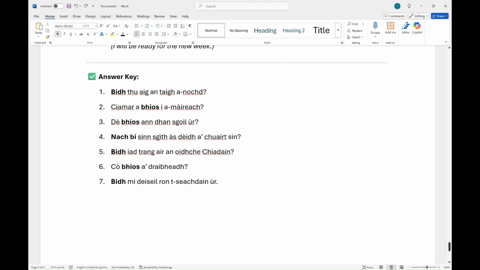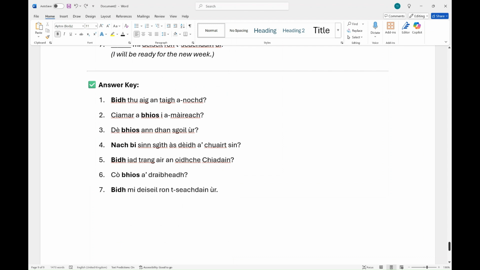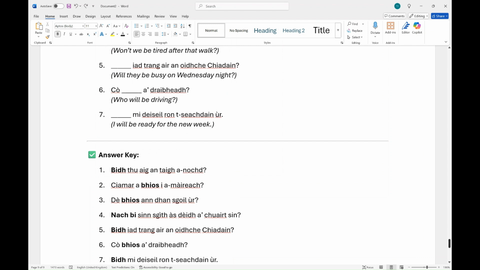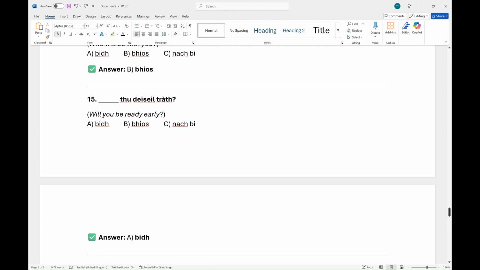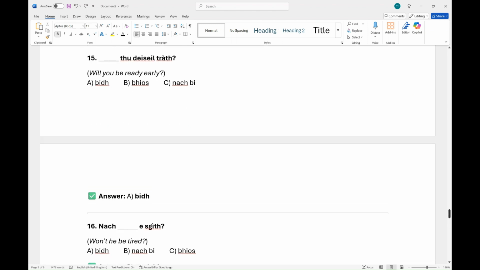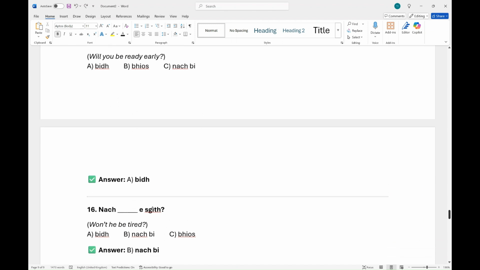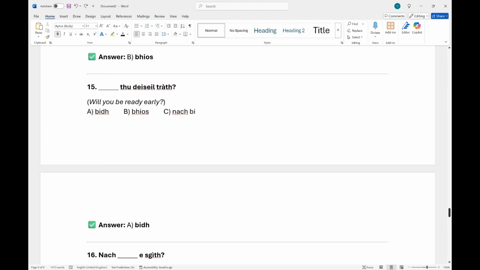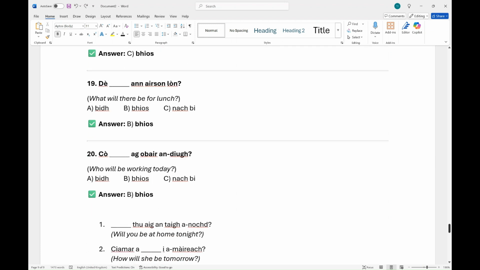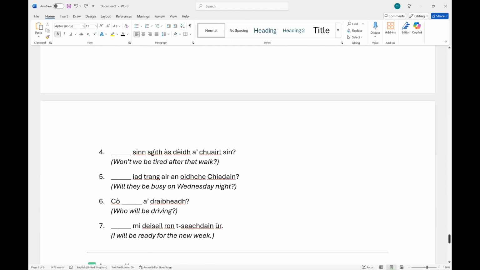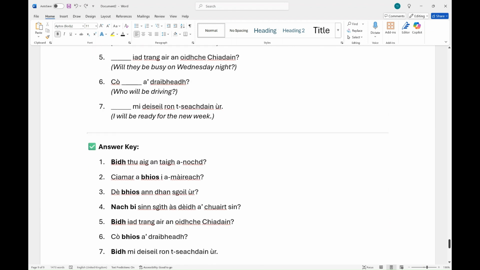Right, so the answer keys there as well, if you were keeping stock of the right and wrong answers. So that's it. Yeah, so bhios replaces bidh after a question word, but it never comes first. All right, there we are. And that's it. So I hope you've enjoyed this. I'll be back again with more practice soon. Have a wonderful day ahead or evening, whatever. Okay, bye.